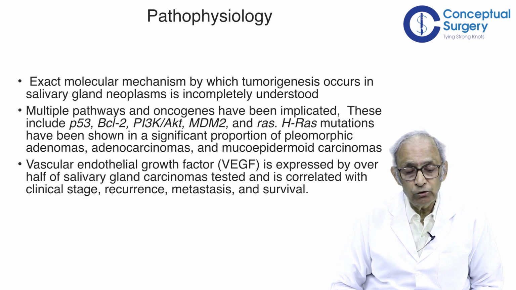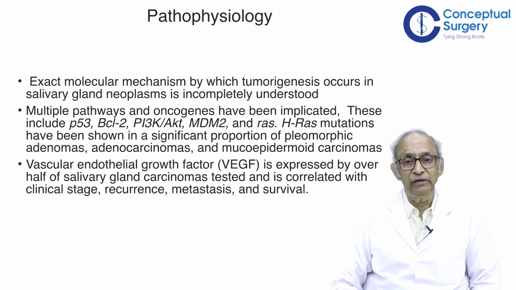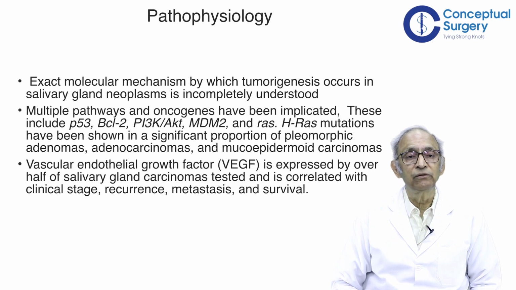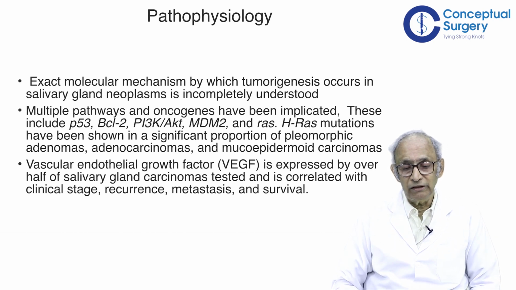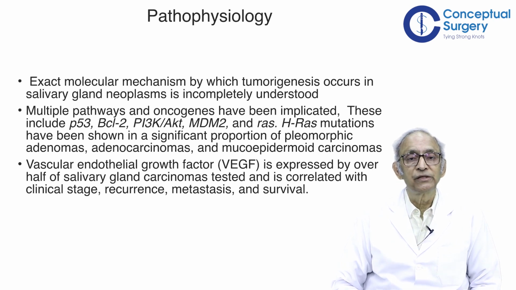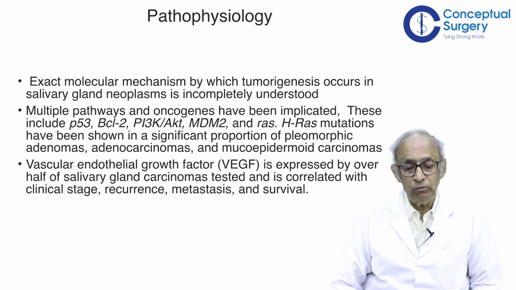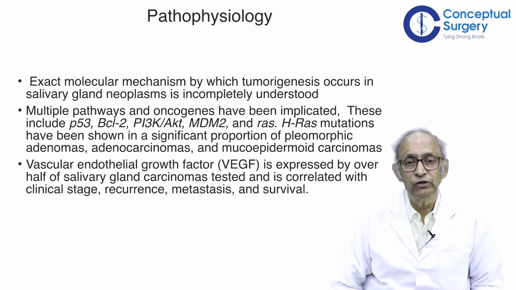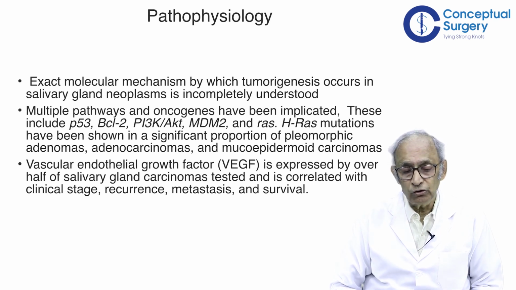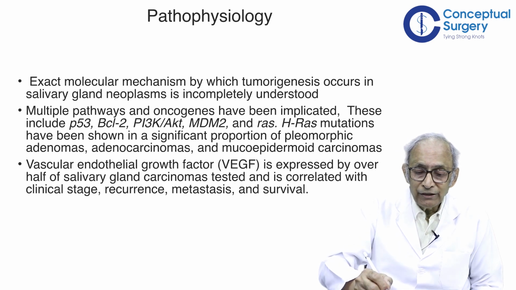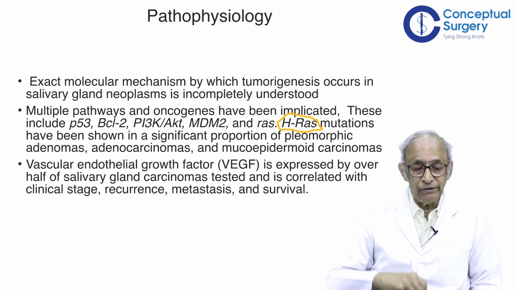HRAS mutations have been shown in a significant proportion of pleomorphic adenoma. This is something that we can remember and probably important to remember. Pleomorphic adenoma, adenocarcinoma, and mucoepidermoid carcinoma. So statistically, pleomorphic adenoma is the commonest. Similarly, mucoepidermoid carcinoma is also a common salivary gland malignancy, up to, as I showed you in the statistics, about 12%, right? Adenocarcinoma is not so common. So in this, the HRAS gene has been implicated.